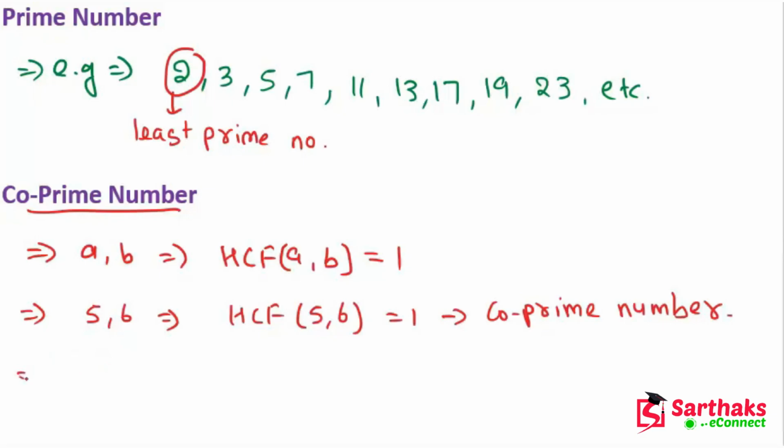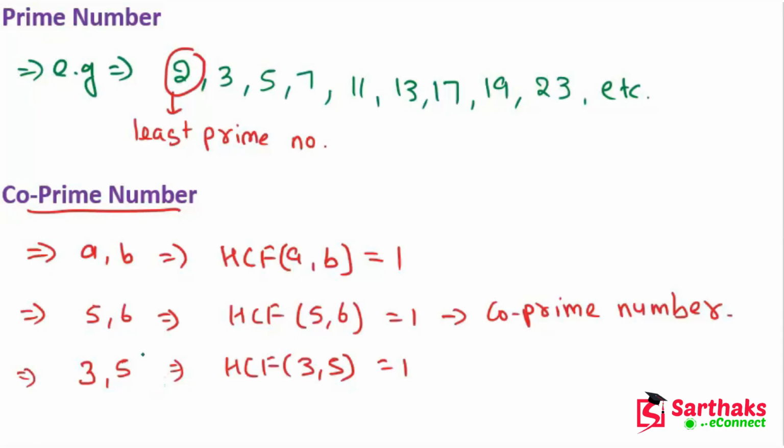Let's take other examples like 3 and 5. We can say that the HCF of 3 and 5 is always 1. So my dear friends, again we can say that the pair of two prime numbers are always co-prime numbers because there is no factor other than 1. I hope my dear friends you understand these things.